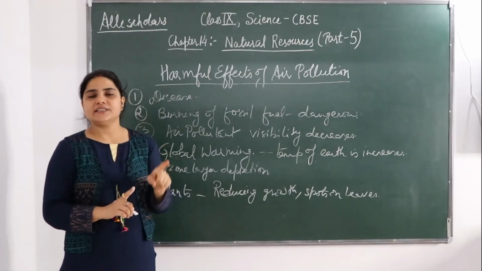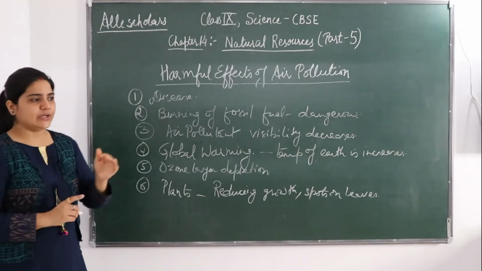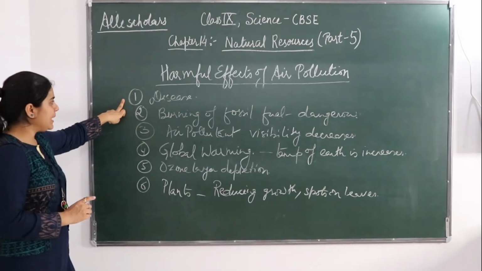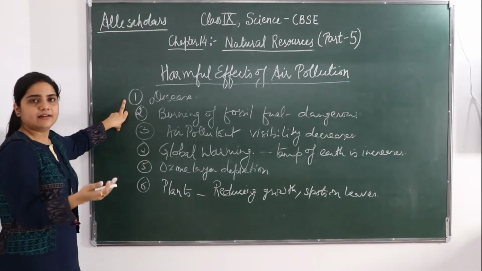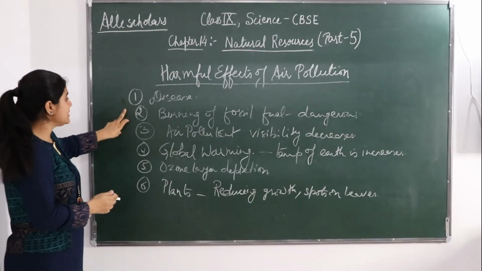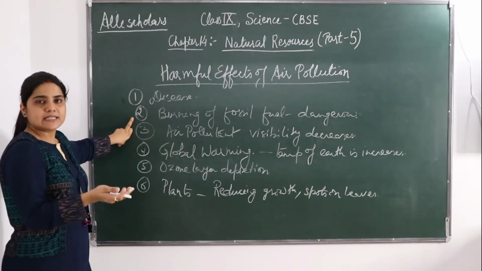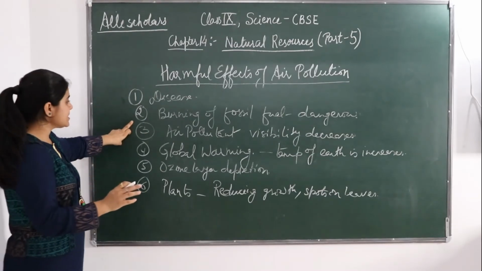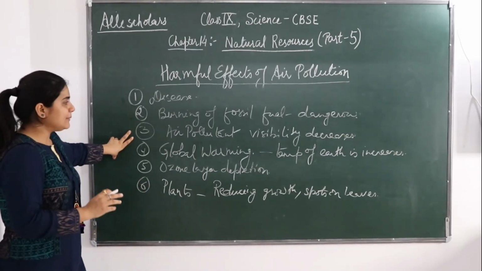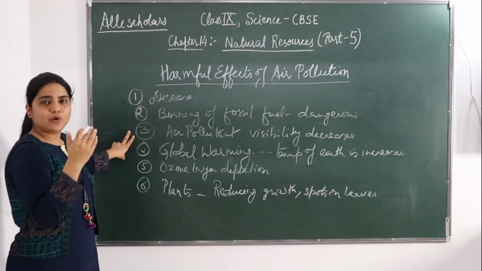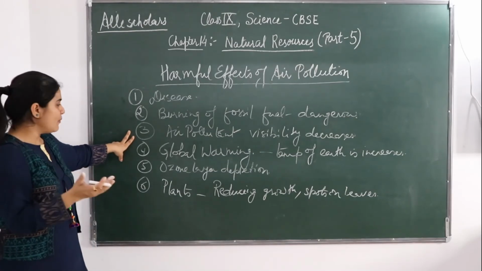The one that is left is acid rain. I will be teaching you that in detail. So different kinds of disease are being caused to humans, like lung cancer and all, breathing problems. Then because of burning of fossil fuel, harmful gases are being released, which is very dangerous. Then because of the air pollutants, visibility decreases, and in the winter season we will see smog.